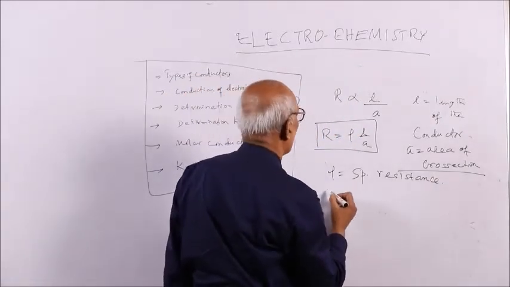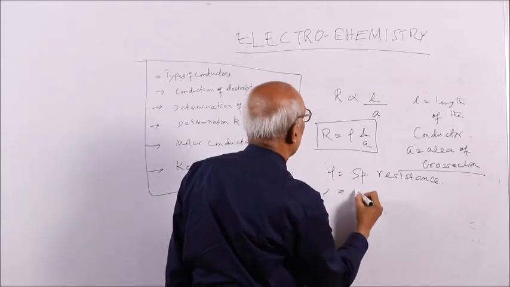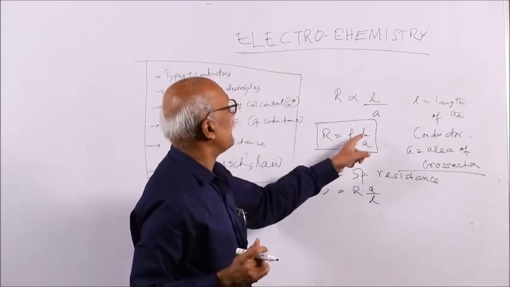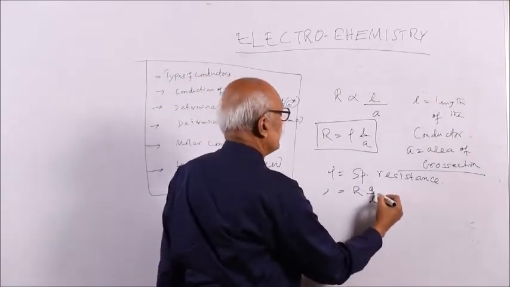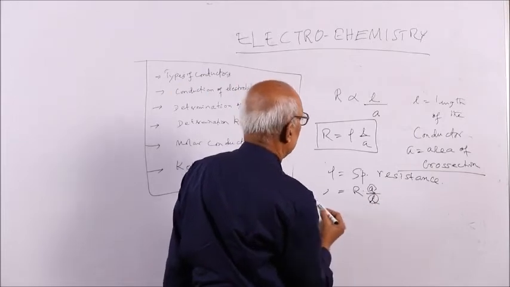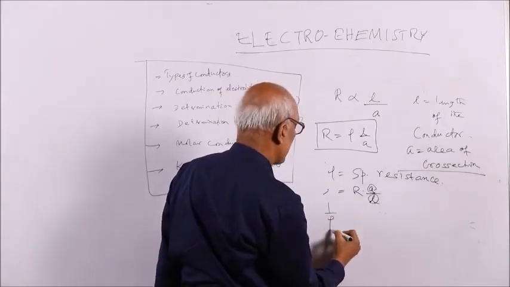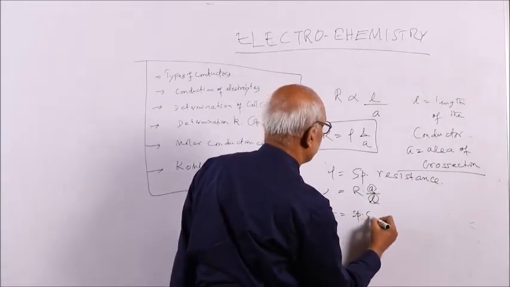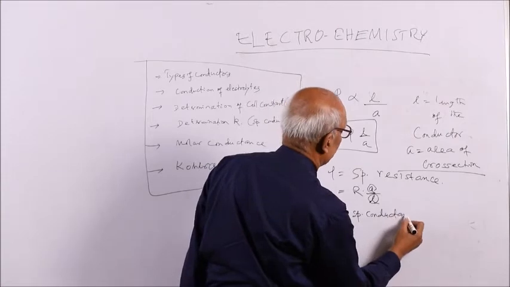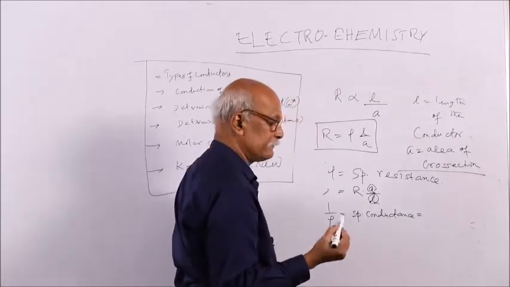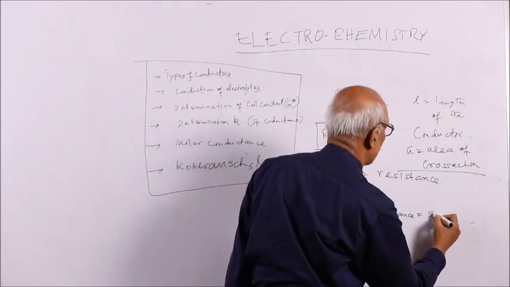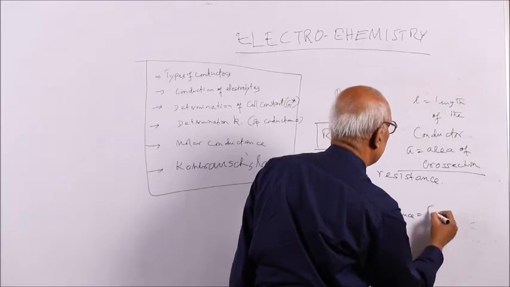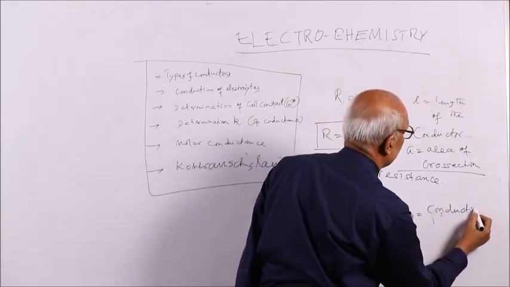So rho is equal to RA by L, resistance into area of cross section by length. The reciprocal of specific resistance is specific conductance, or nowadays popularly known in one word as conductivity.